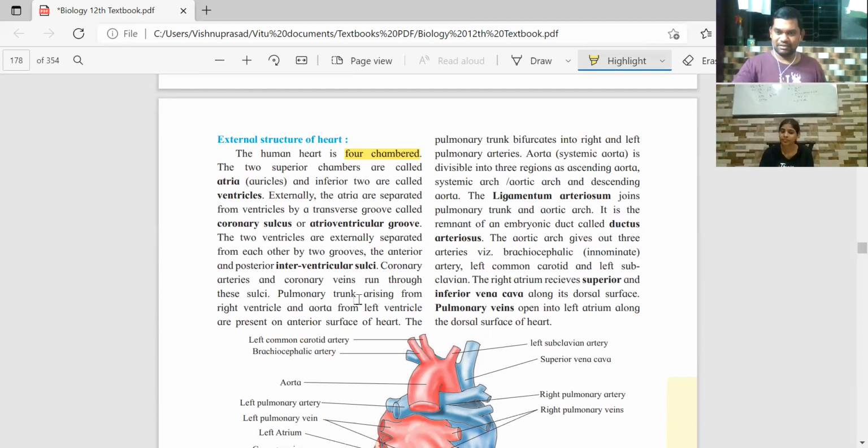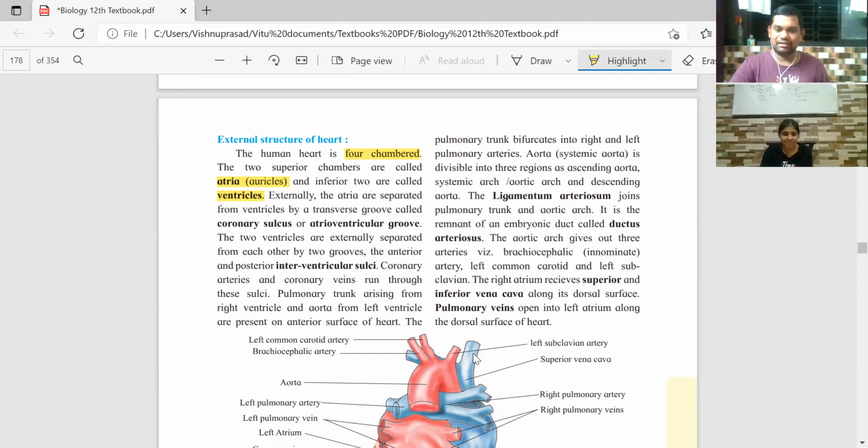The 2 upper chambers, also called superior chambers, are called atria or auricles. The 2 lower chambers are called ventricles. Atria are also known as the receiving chambers, and ventricles are the distributing chambers.